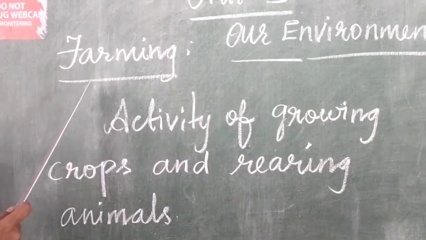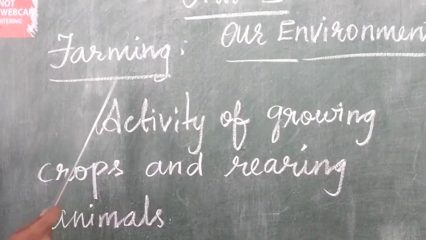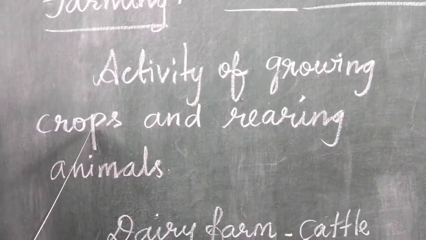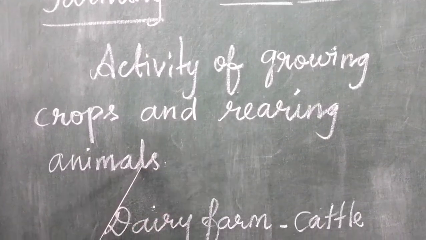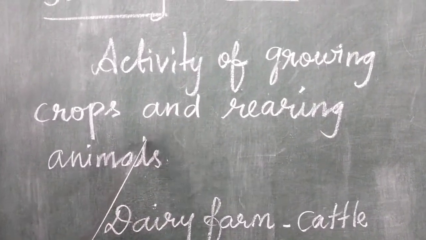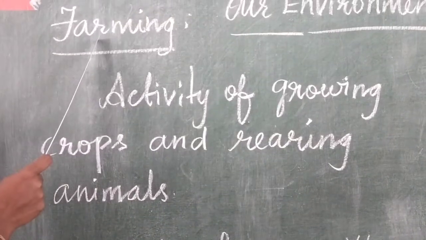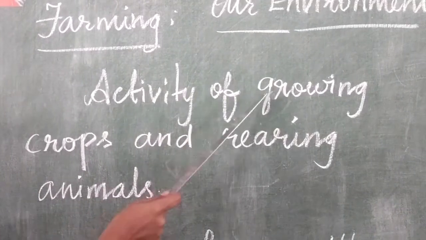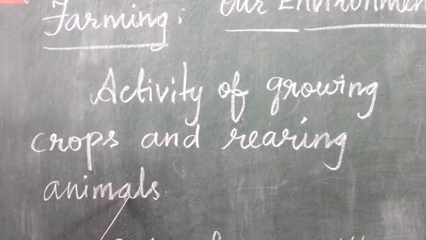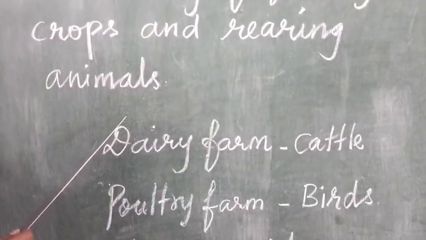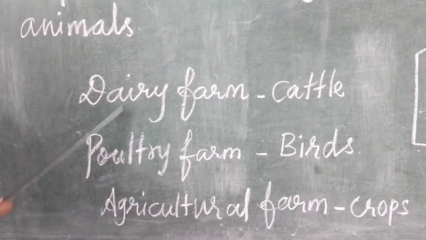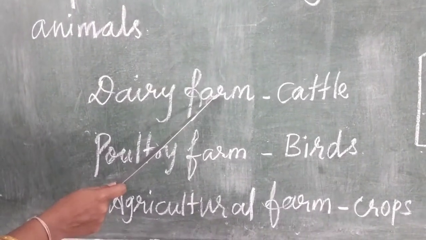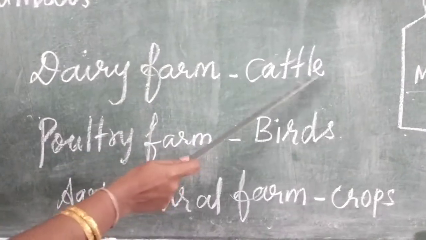Okay. So students, what is farming? Farming is the activity of growing crops, different varieties of crops, and rearing animals in the particular area. So this activity is called farming. It's an activity of growing crops and rearing some animals. Students, different varieties of farms are there. Some important farms are dairy farm. What is dairy farm? Rearing cattle in the particular area.